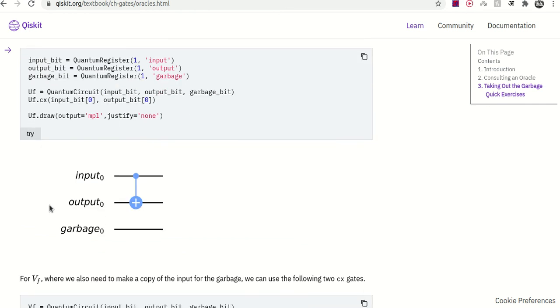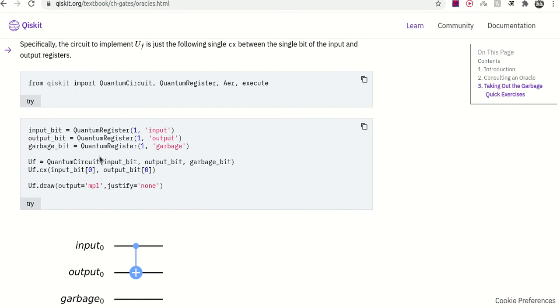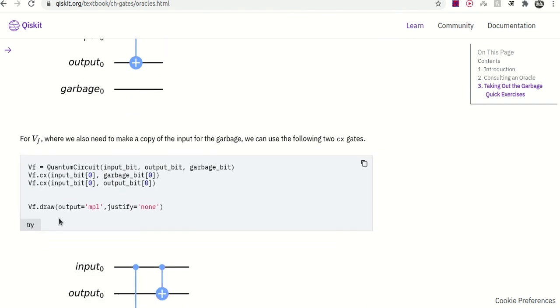So what are we doing? We have an input qubit, which we name input, an output qubit, and a garbage qubit. Now we use an oracle UF, with a quantum circuit of input qubit, output qubit, garbage qubit, so the three are passed. Now we apply oracle UF with input qubit 0 and output qubit 0. This is our circuit.